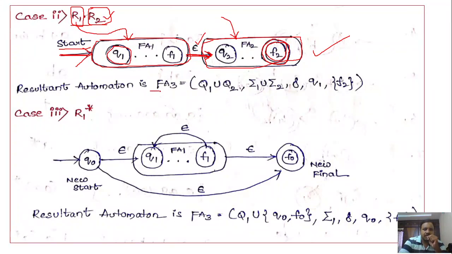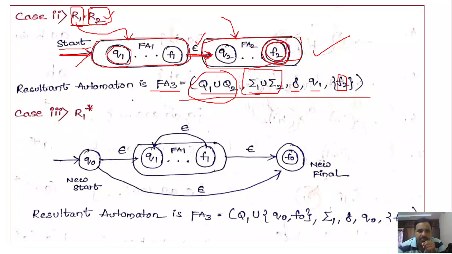So FA3 will be like Q1 union Q2. Here we are not adding any starting and final state, so the set of states will be Q1 union Q2. Alphabet set is nothing but sigma 1 union sigma 2. Delta. Starting state is Q1. And final state is the final state in the finite automata 2. What is the final state? F2. So this is how we can write the mathematical representation of the resultant automata.